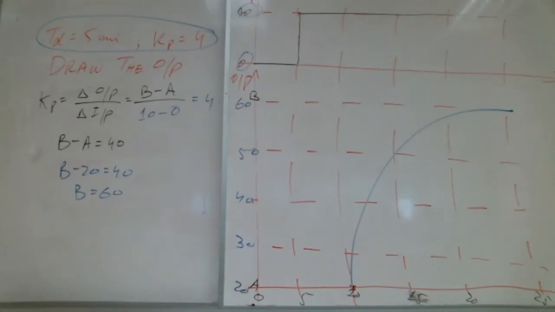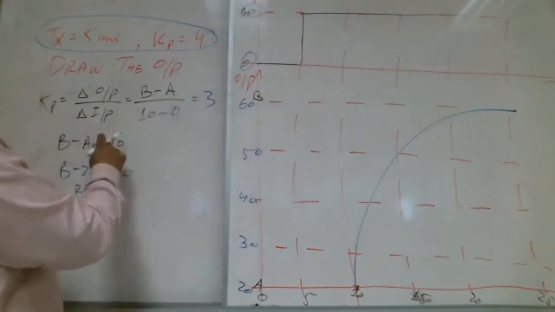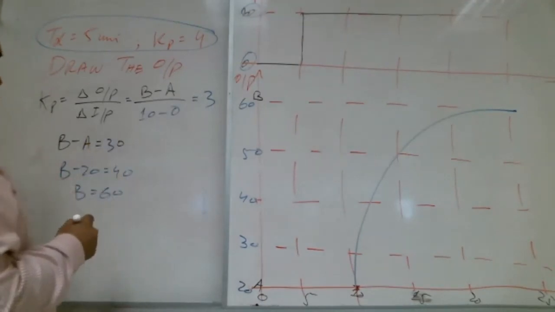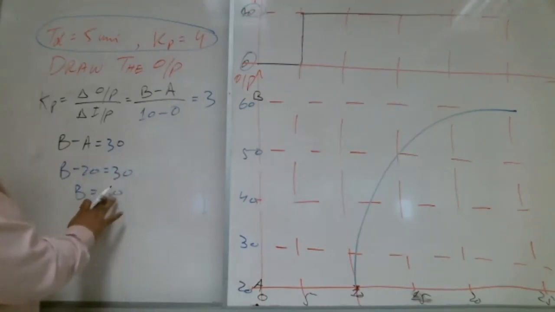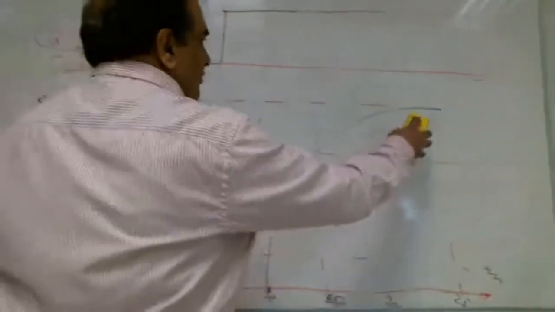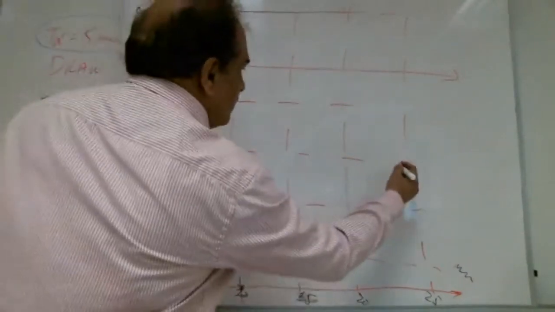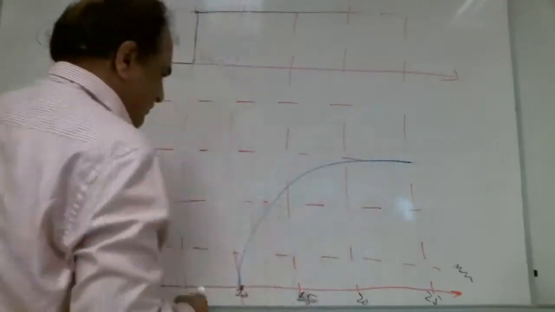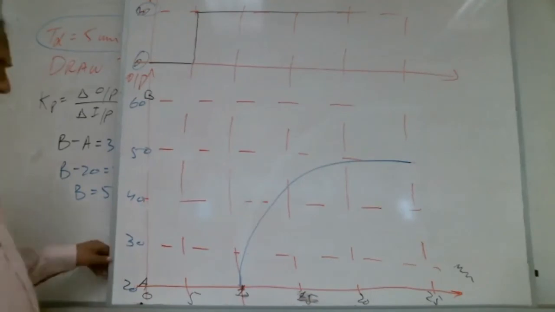Teacher, if the gain is not 4, for example, 3. Yeah, take the 3, no problem. So how much is this now? 30. So if you take A as 20, how much will it be? 50. Right? Yes, right. So no problem. Now it's 100% clear. That's good, mashallah.